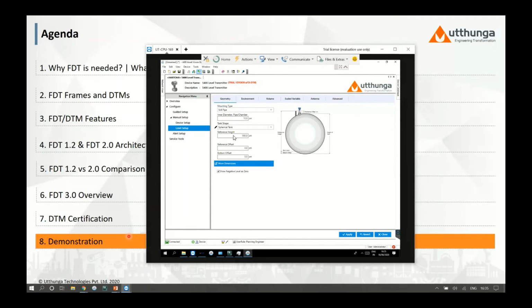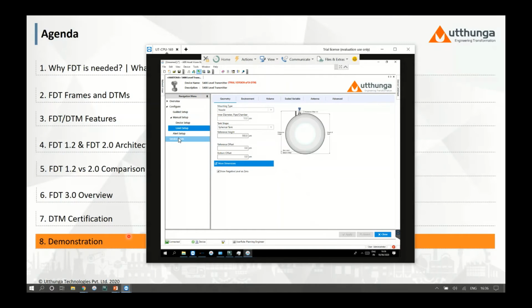As and when the configuration is changed, you can find that specific image is updated to represent the tank shape, how it looks like. And you can also observe some of the changes to indicate the user that this specific parameter is changed. You also configure some other parameter, which is the mounting type, to nozzle. And you can see now the apply button is enabled. So only until the configuration is made, it will be available. Otherwise, you can observe that it is disabled to make it easy for the user.